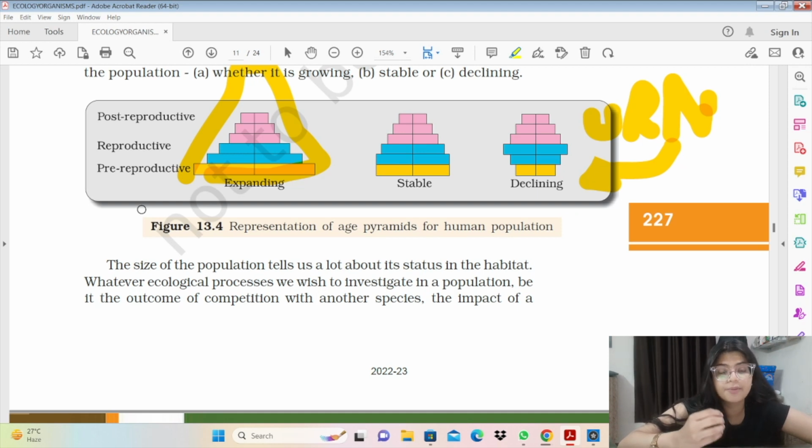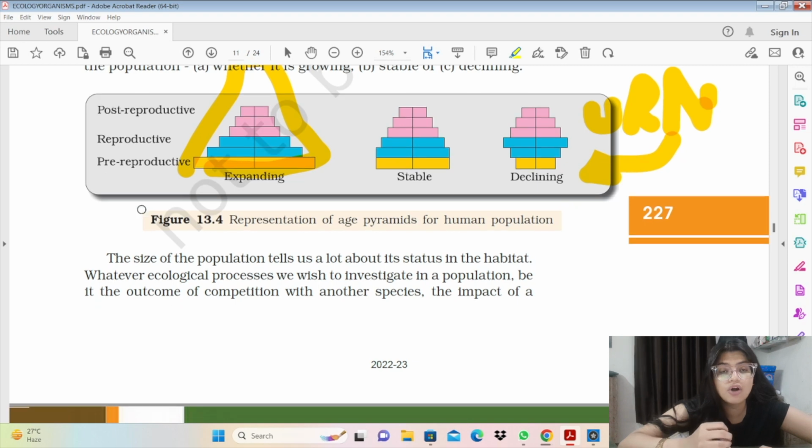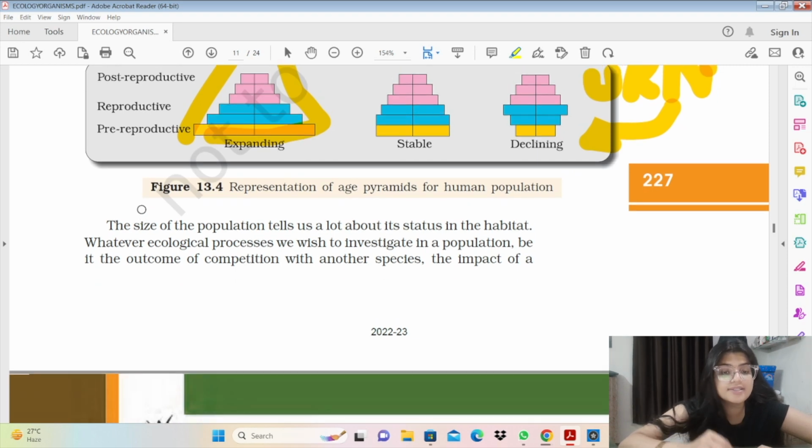But eventually, when the reproductive population grows further and its age increases, we would have more older members. So this country has a declining population, because the children, or the pre-reproductive population, is very small in this country, or in this kind of age pyramid.